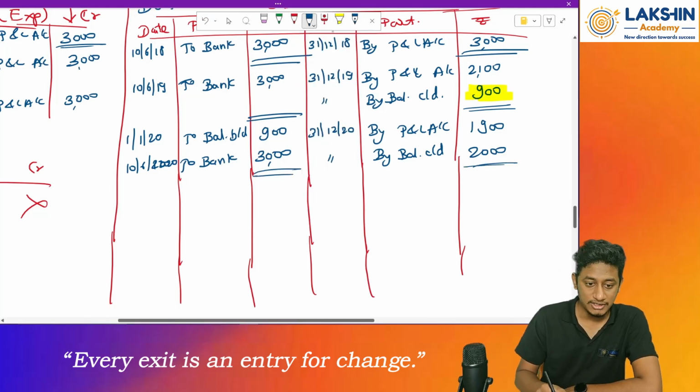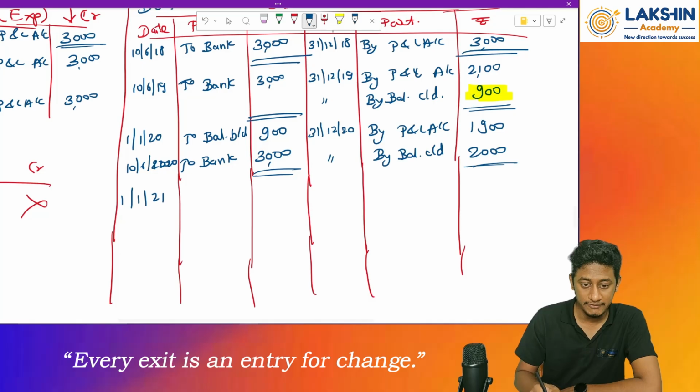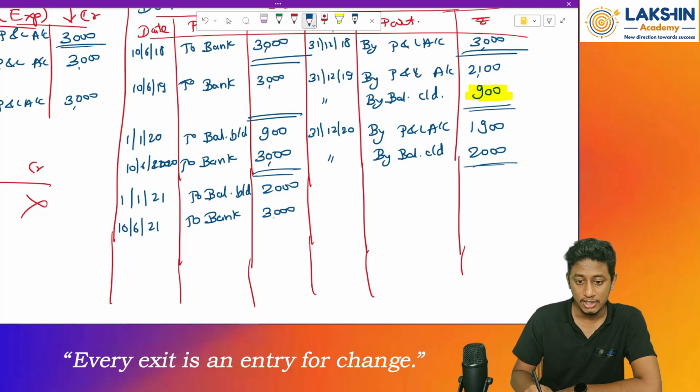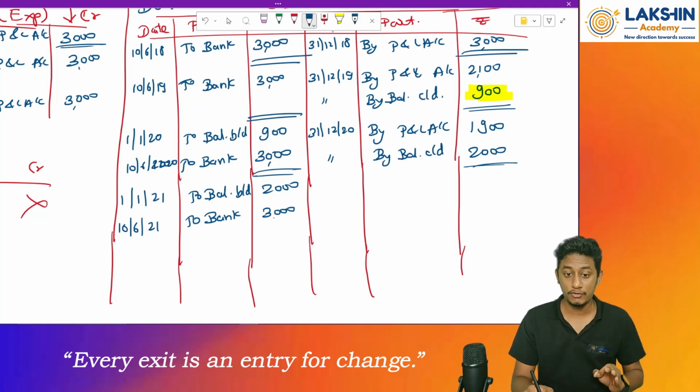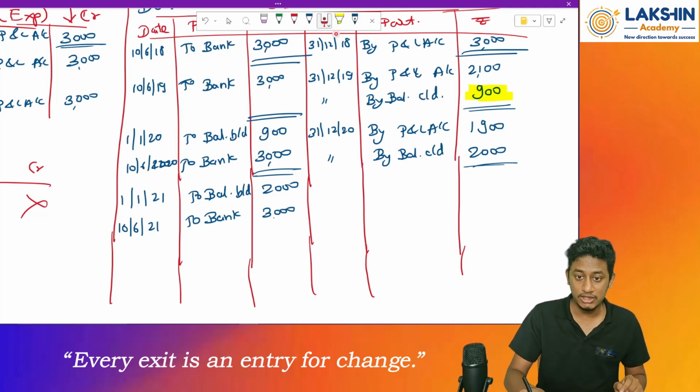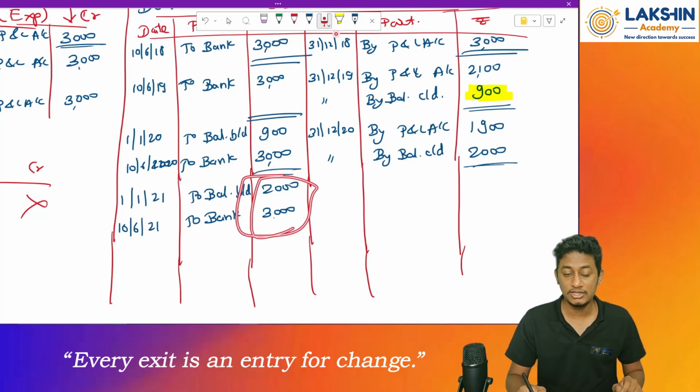Now coming to the last year, again on 1/1/2021, I will have an opening balance brought down. How much? Rupees 2000. And I will again pay on 10/6/21. I will again pay a premium by bank account. How much? Rupees 3000. So now what is the value of the joint life policy over here? It is rupees 5000. Why? 2000 plus 3000, so a total of rupees 5000.